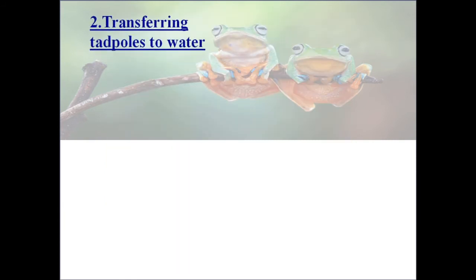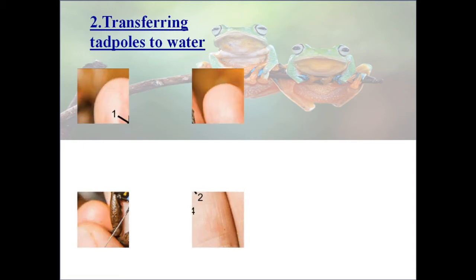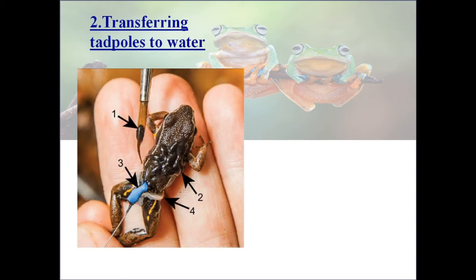Second method in indirect caring is transferring tadpoles to the water. This is the picture of Phyllobates, and Ortholapids, Phyllobates, Dendrobatids, etc. deposit their eggs on land.